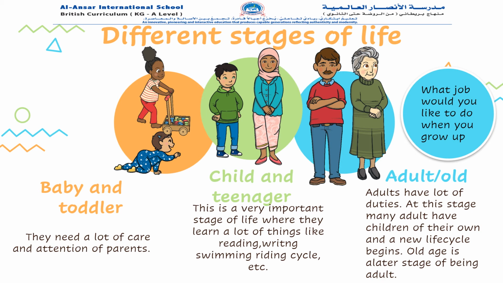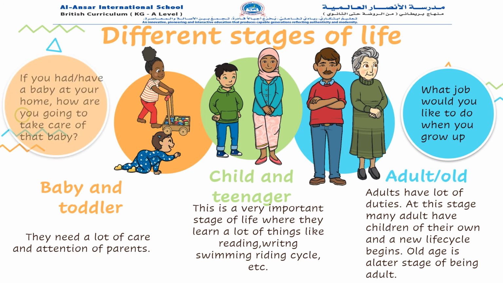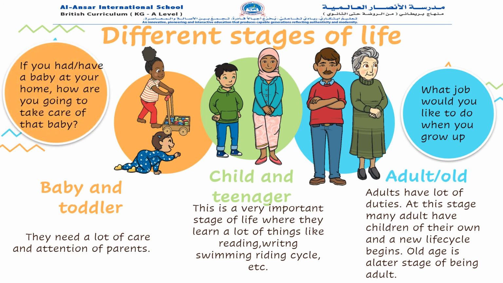The later stage is parent. An adult is a parent. The parent at this stage can have its own babies. The later stage of an adult is old age. At this age, people get weak and often humans die because they are living things.